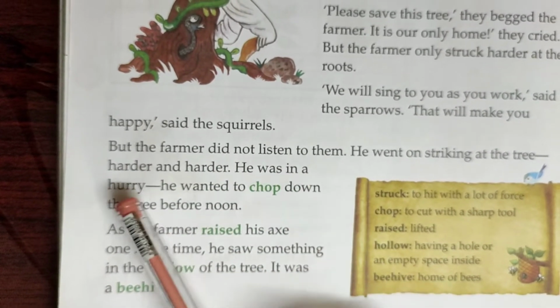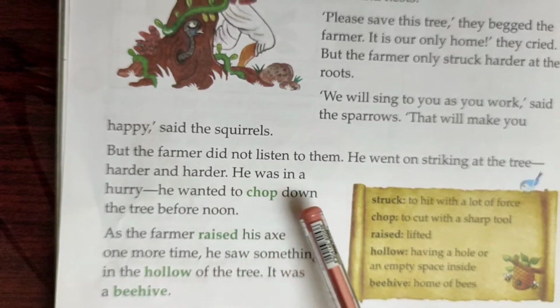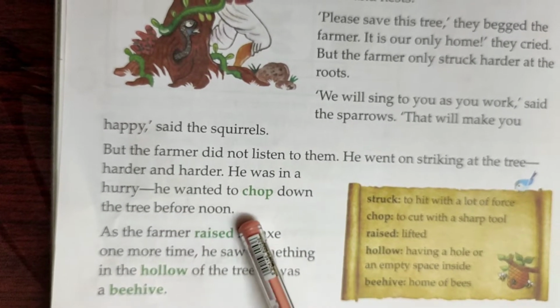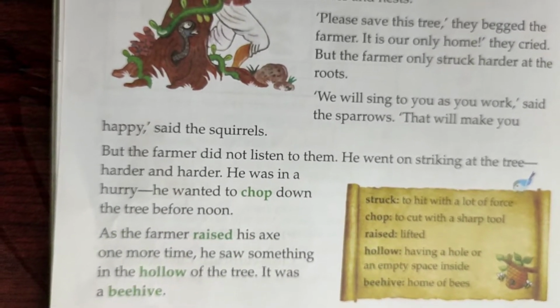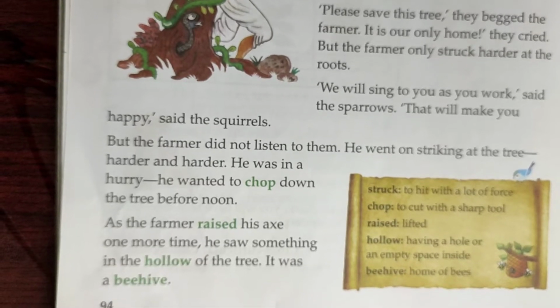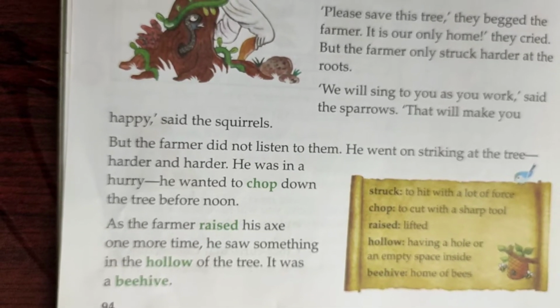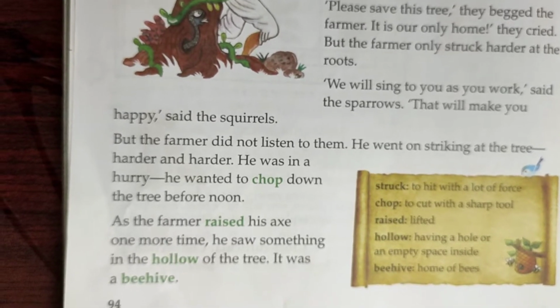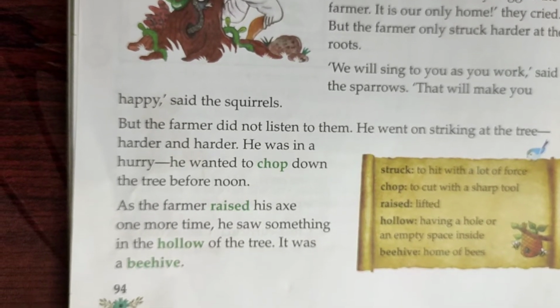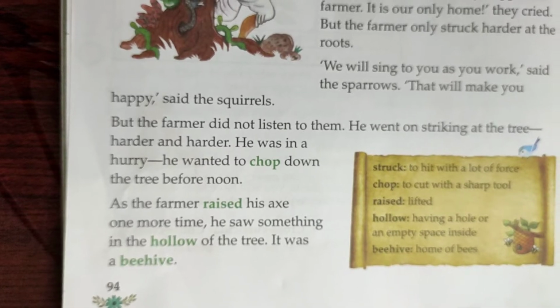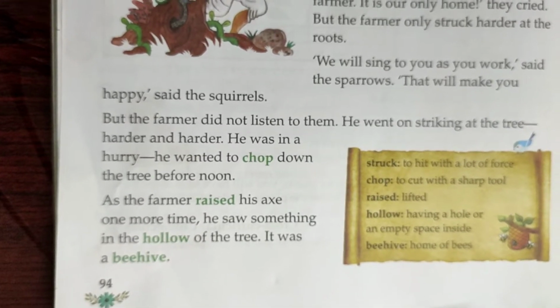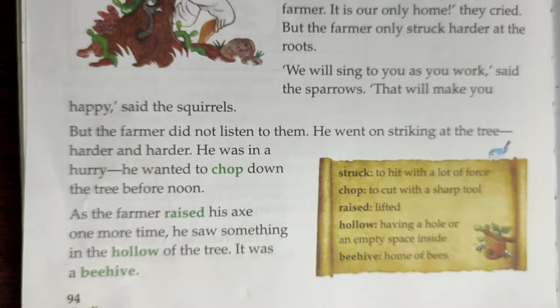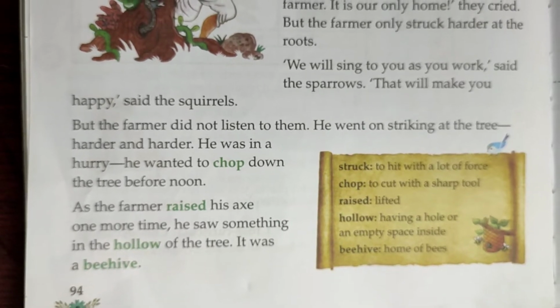He was in a hurry. He wanted to chop down the tree before noon. But the farmer was not at all listening to them. He went on striking harder and harder on the roots of the tree. He wanted to cut that tree before noon, so he was continuously hitting the tree harder and harder.